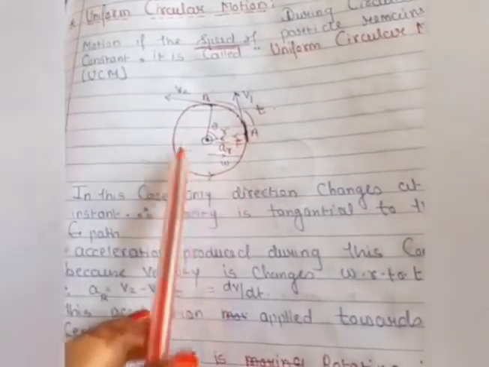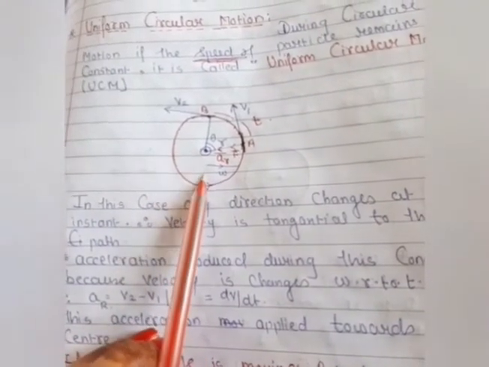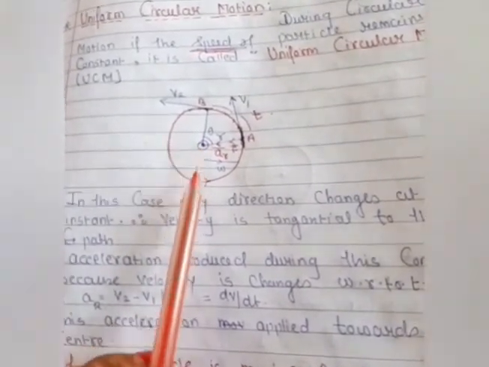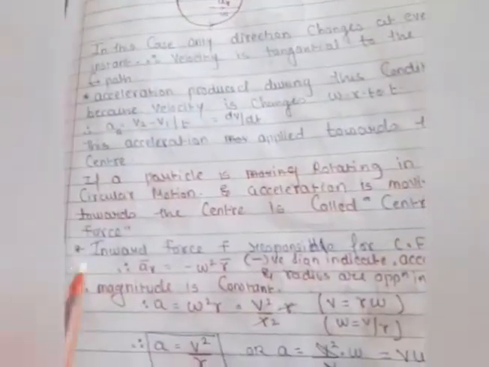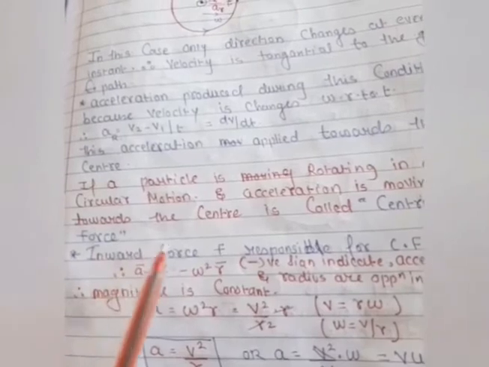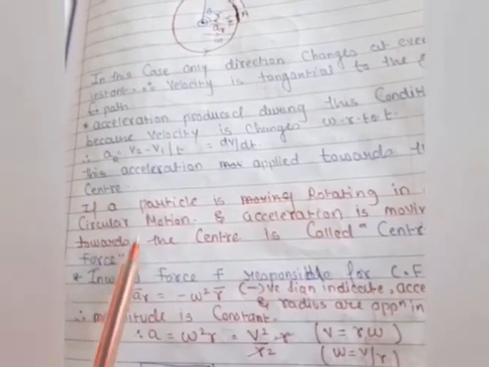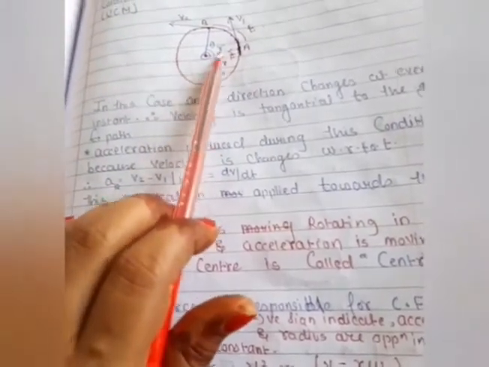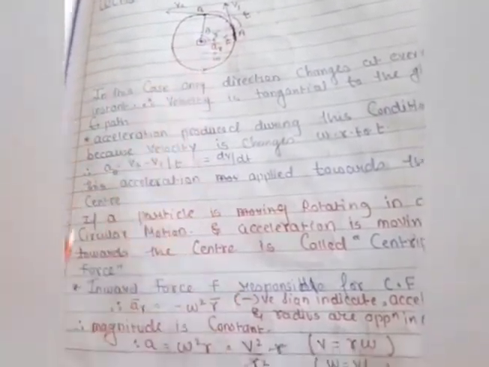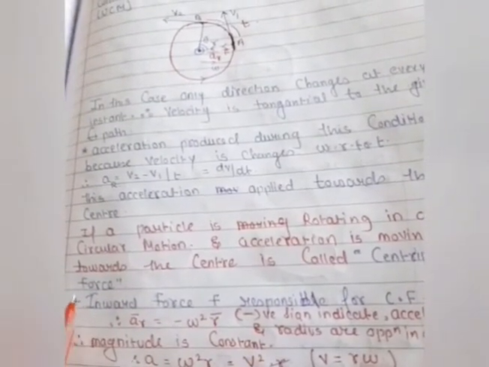It is very important to draw this diagram and remember this point: the direction and the axis should match because of the right hand rule. So the inward force is responsible for centripetal force, as I already explained. Here we are experiencing the inward force on the string of this spherical body. That's why a centripetal force is present.